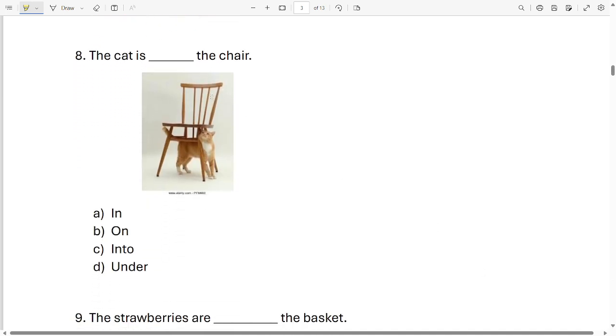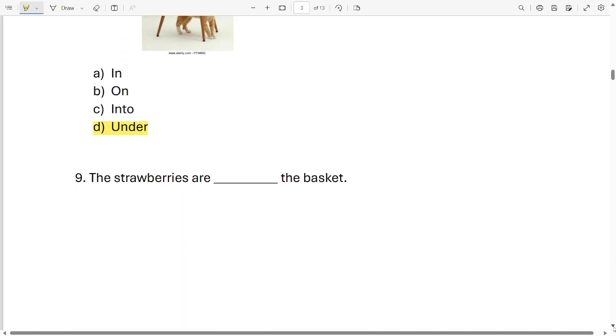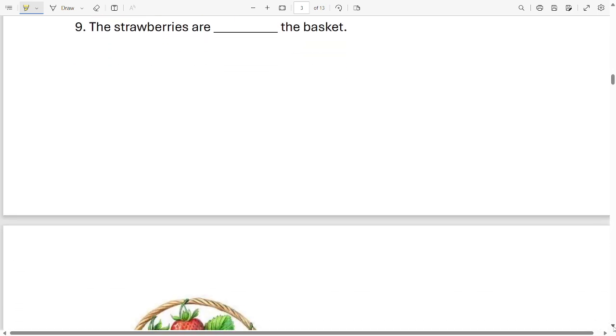Okay, let's move on to the next sentence. The cat is dash the chair. The cat is in the chair, the cat is on the chair, the cat is onto the chair, the cat is under the chair. Which one is correct? Which sentence sounded correct when I said all the sentences? It is option D. Look at the picture. The cat is under the chair.